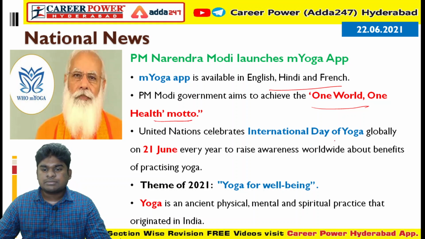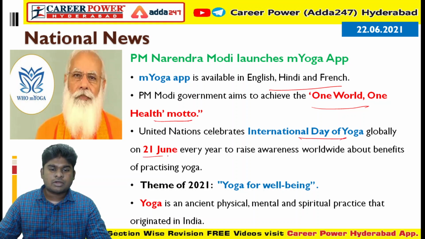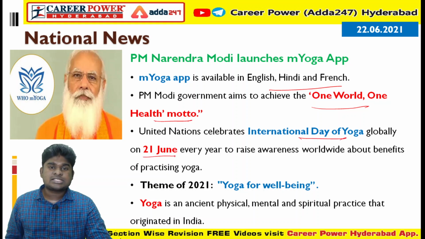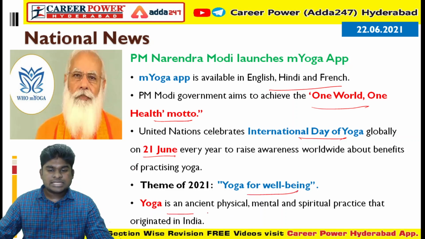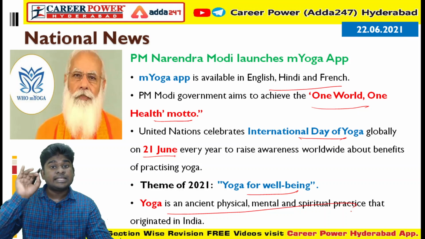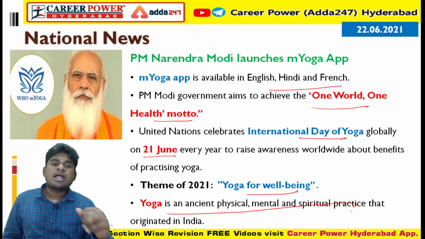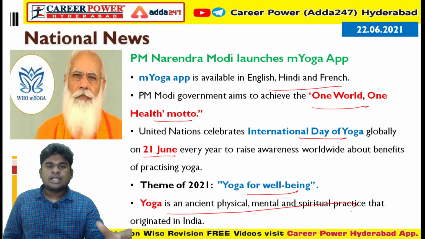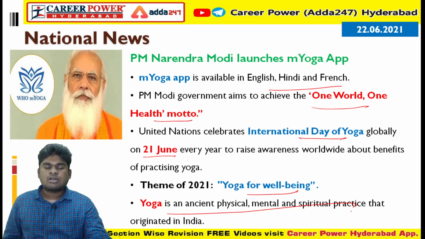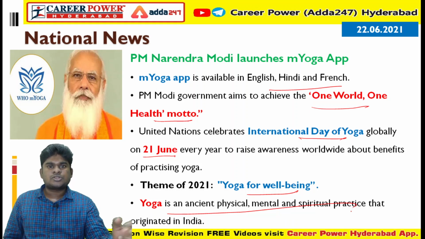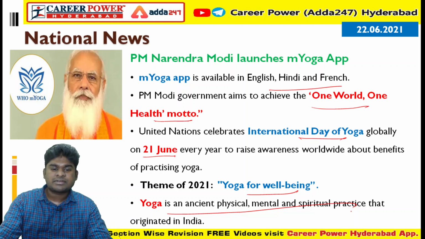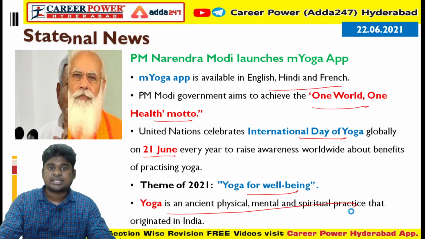And United Nations celebrates World Yoga Day, the International Day of Yoga, on June 21st to raise awareness about yoga. The theme for this year is Yoga for Well-being, and yoga is an ancient practice originated in India. So these are all the points to remember. M Yoga app is available in English, Hindi and French. PM Modi's government wants to achieve the One World, One Health motto. United Nations celebrates International Day for Yoga on June 21st, and the theme for this year is Yoga for Well-being. We have discussed all these things yesterday.